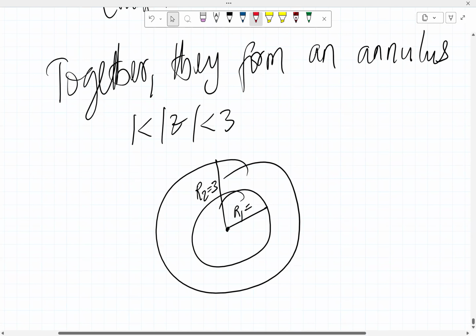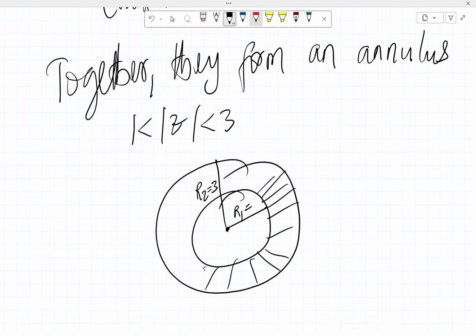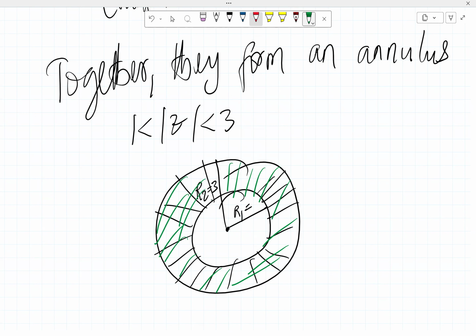So this is the radius. You see that this is greater than 1. And then for the other one, it's inside, less than 3. So they now intersect, and together they form this annulus like that. That's what we mean.